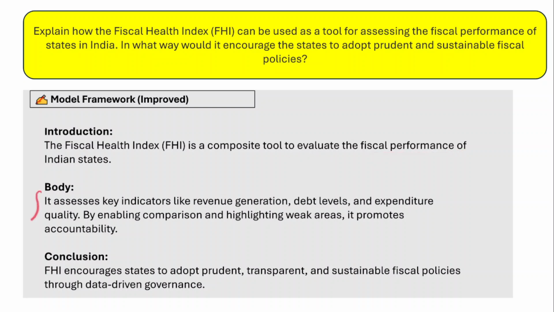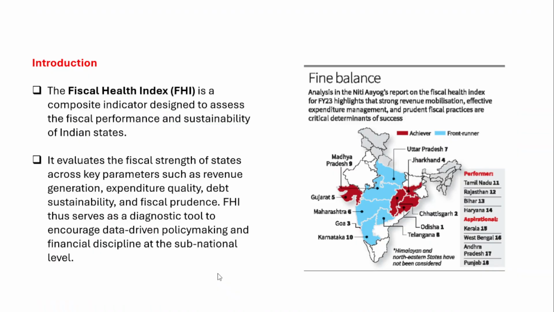Now, in the body part of the answer, you need to write the two components which are given in the answer. This is the first component and this is the second component. So you must mention two components given in the answer. Now, how it assesses the key indicators like revenue generation, debt levels, and expenditure quality. And then you need to talk about how it encourages states to adopt prudent and sustainable fiscal policies. And then in the conclusion of the answer, how fiscal health index encourages states to adopt prudent, transparent, sustainable fiscal policies through data-driven governance. So this is how you have to address the demand of the question.